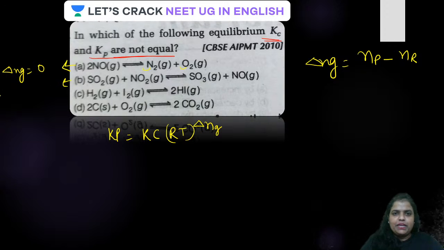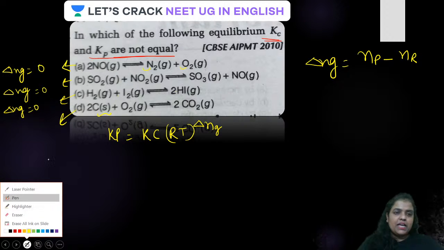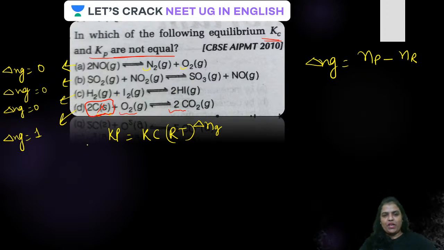For B delta n g भी कितना है? Tell me, delta n g कितना है? 0. Yes, delta n g 0 है. C में भी 2 minus 2, delta n g कितना है? 0. D में क्या है? Because solid है. I just now told you that only gaseous moles of product and reactant are considered. This won't be considered. So 2 moles of product minus 1 mole of reactant. So in this case, guys, delta n g will become 1. Okay, guys.